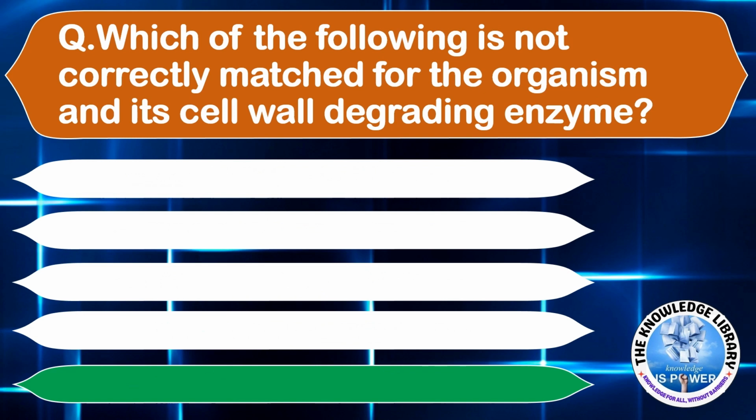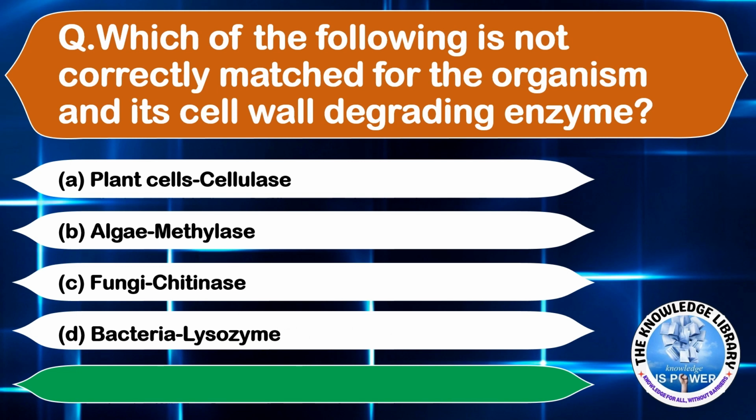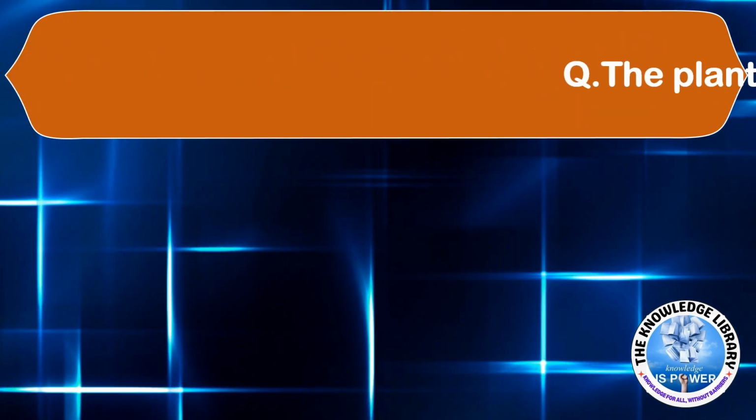Which of the following is not correctly matched for the organism and its cell wall degrading enzyme? Option A, plant cells and cellulose, option B, algae and methylase, option C, fungi and chitinase, and option D, bacteria and lysozyme. The correct answer is option B, algae and methylase. Moving on to the next question.